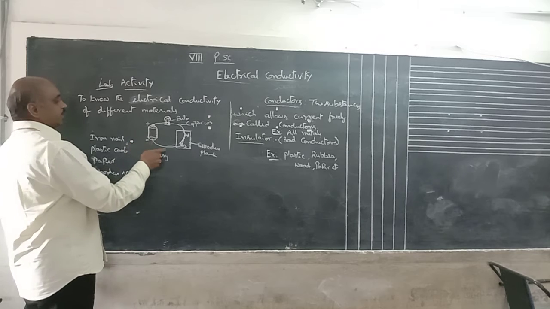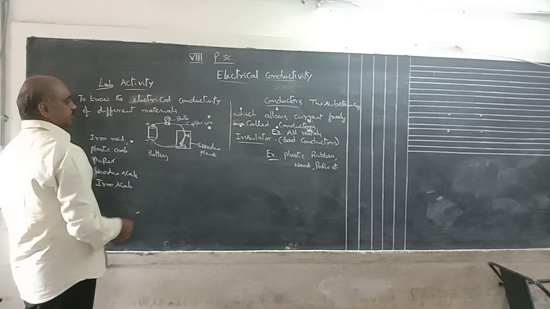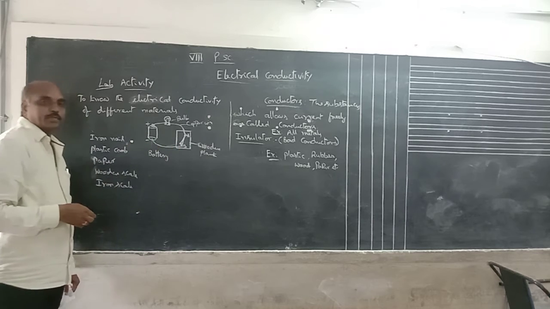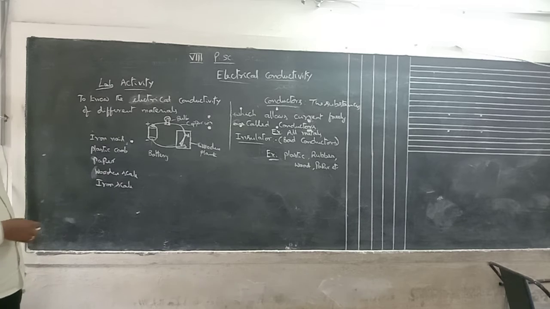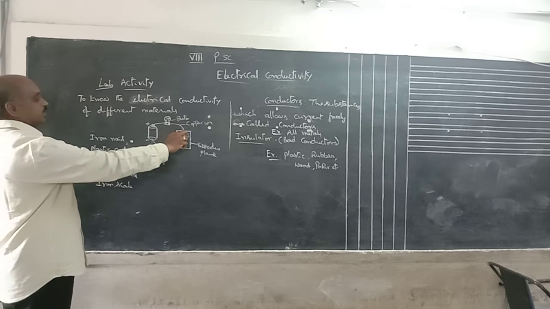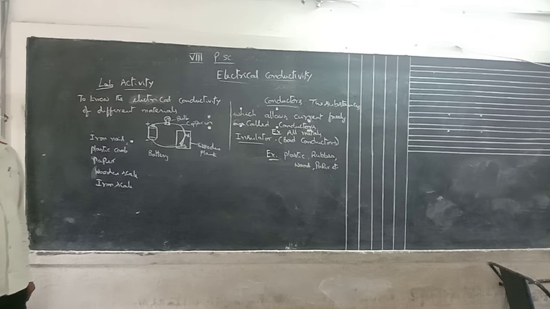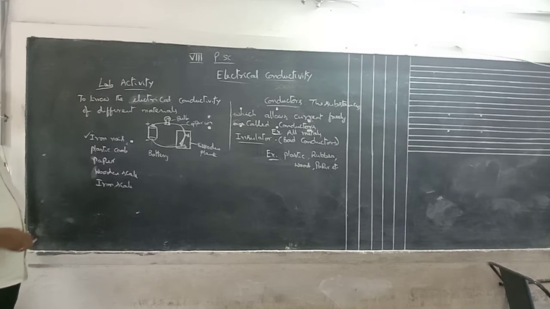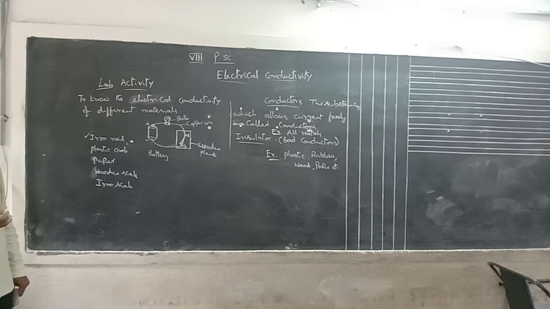The lower end of the battery is connected to another terminal, that is B. In between A and B, some gap is there on the wooden board. First take an iron nail; the gap is covered with the iron nail. Suppose the bulb glows, then the iron nail acts as a good conductor. That means it allows electricity freely.